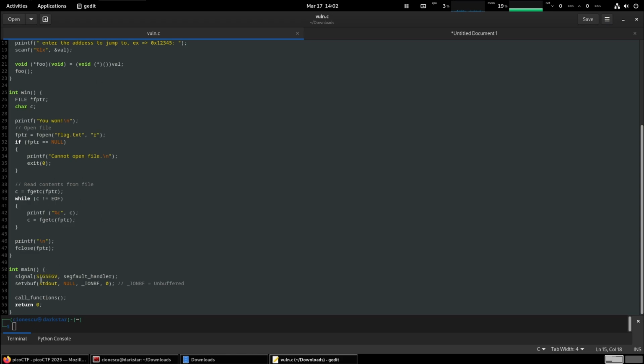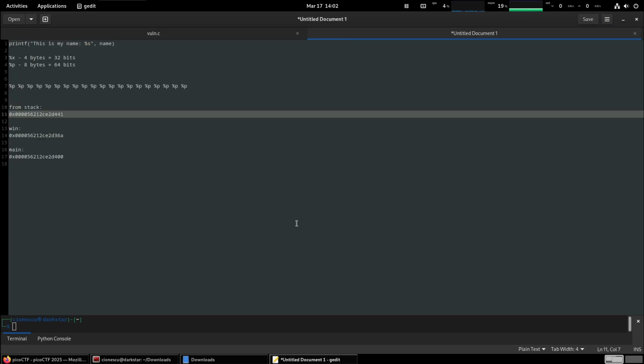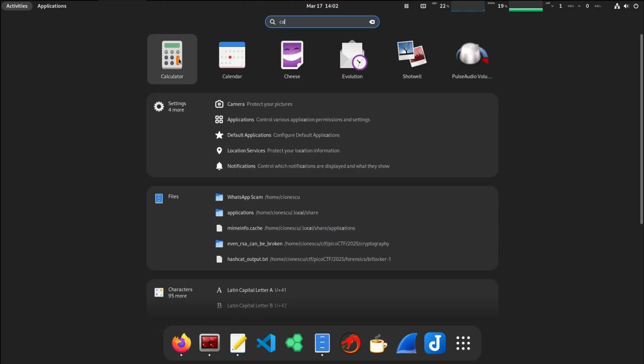So to get the offset between this address and win, we will subtract, because this is bigger, we will subtract whatever value we got from the stack from the address of win that we got from the disassembler. So let's calculate.